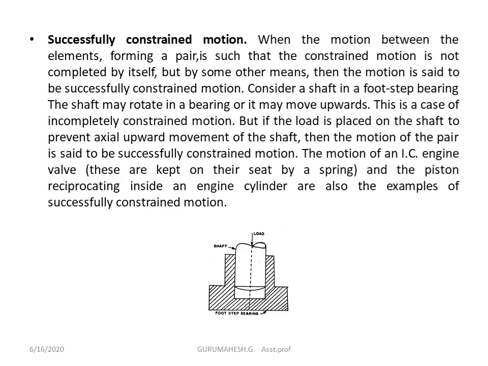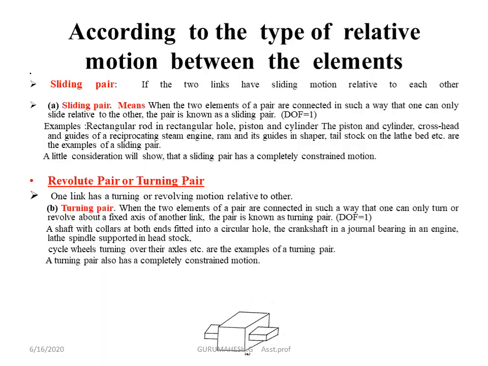So it means that when the motion between the elements forming a pair is such that the constrained motion is not completed by itself, that means from itself it is not constrained. With the help of some forces I am going to constrain that. Then it is called successfully constrained motion. With the help of another force I constrain the body, so it is called successfully constrained. Example is journal bearing.